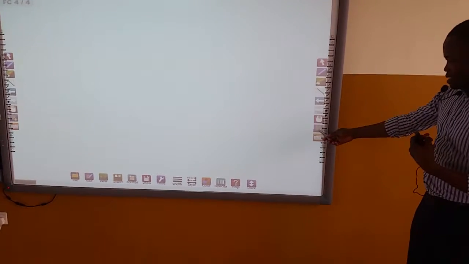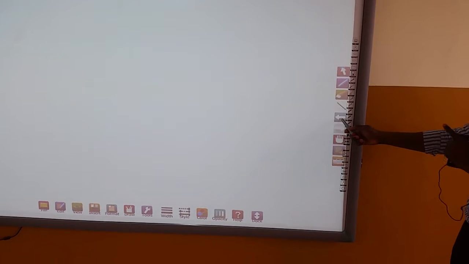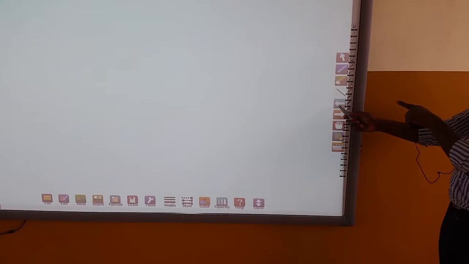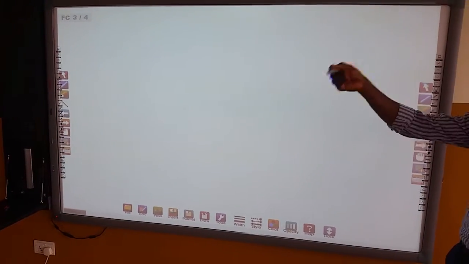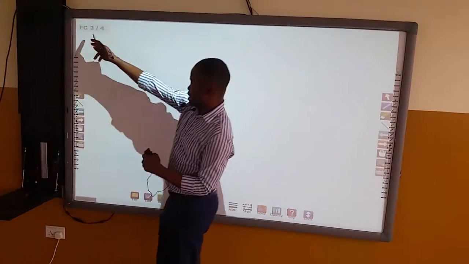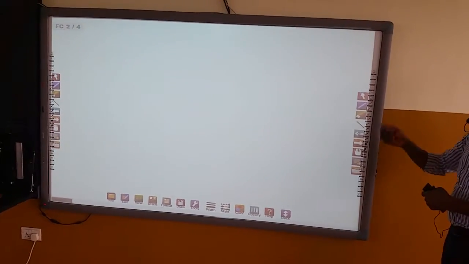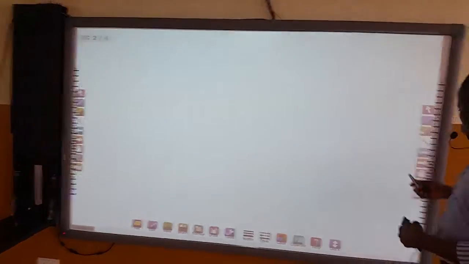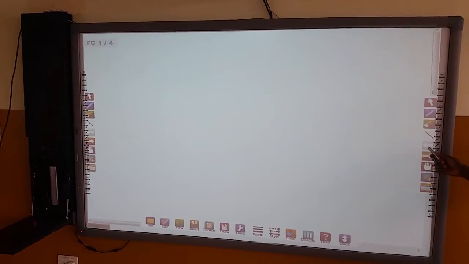Now, having done this, let's go back to where we left, and we said we'll come back to. We can now see that the previous button is now activated because we now have multiple pages that we can go through back and forth. So assuming we want to go to page 1, now we have page 3. We'll go to our previous, we click on it, so it changes. You can check it from here. When we click on this again, it goes to page 1, which is our first page.